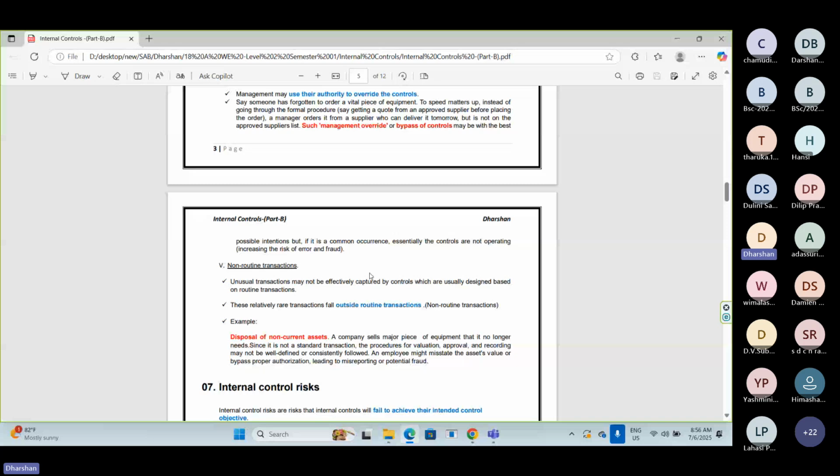Let's say 11 processes in the organization. Already I have explained the 10 processes, and including that, let's say the 11th process is a non-routine transaction. Don't misunderstand one thing. I don't know whether this point has come to your mind or not.